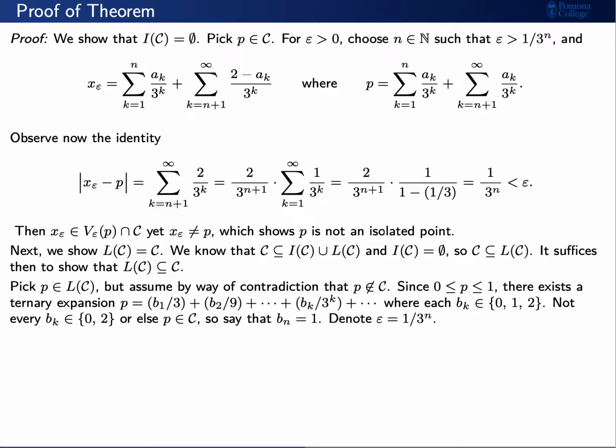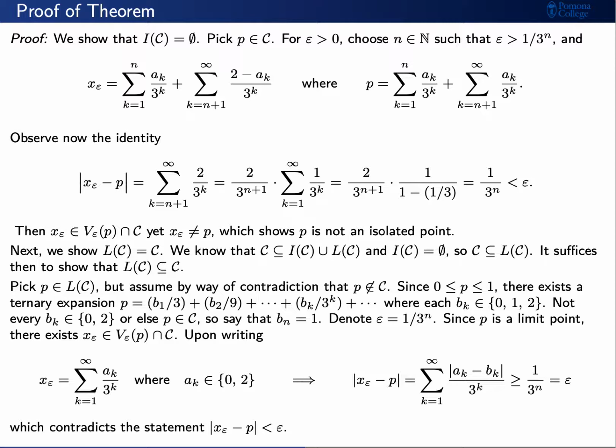Now, the numerators b sub k are not all equal to either 0 or 2, else we would have that p is a Cantor number. This means that there is some numerator, maybe call it b sub n, which has to equal 1. Based on this n, let's choose an epsilon to be 1 over 3 to the n. Here's where we're going to form our contradiction.